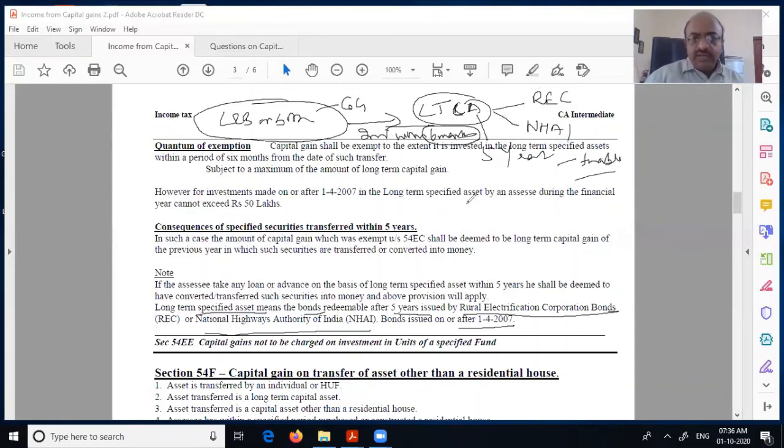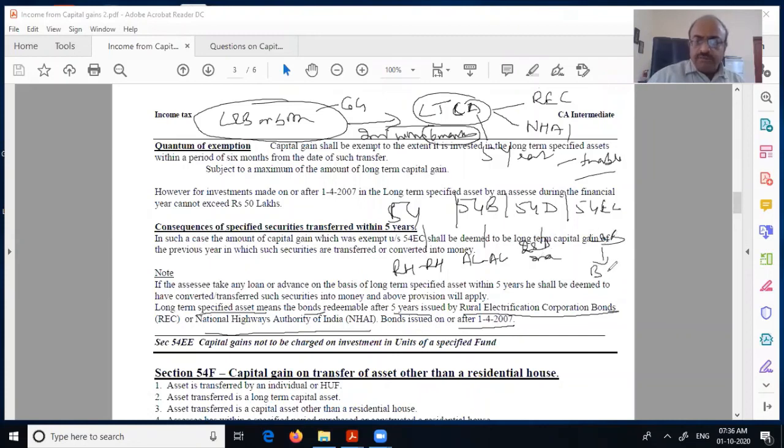Okay. So we have seen today 54B and 54EC. 54 we saw in the last class. This is residential house to residential house. This is agricultural land to agricultural land. This is industrial undertaking, land and building. This is land and building only. Here it is bonds. This is land and building to industrial undertaking. This is into bonds. Only these are all the same.